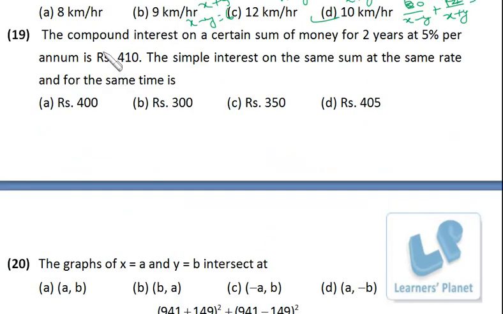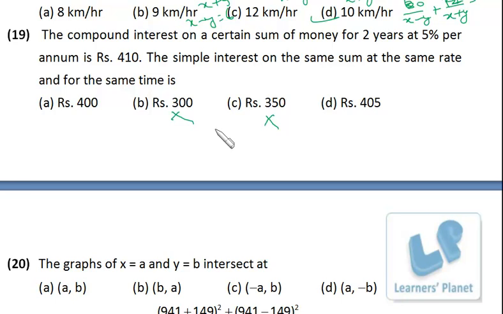Okay. The compound interest on a certain sum of money for 2 years at 5% per annum is rupees 410. The simple interest on the same sum at the same rate for the same time is? See, just go through the options. 300 and 350, very less amount, so they cannot be the right answer. I choose either 400 or 405.